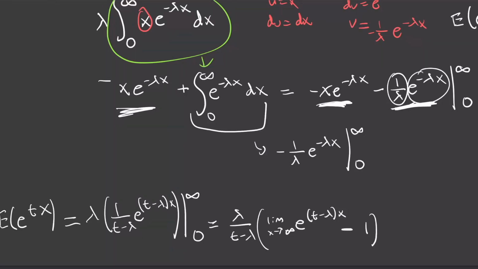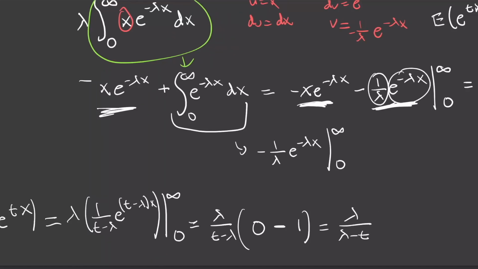Now, as x goes to infinity, this is only going to go to 0 when lambda is greater than t, because then t minus lambda will be negative. So we essentially just need lambda to be greater than t here for this to be 0. But when we take the MGF, we're basically just going to be evaluating stuff at 0. So we just need lambda to be greater than 0, which is basically true all the time because lambda is a rate parameter. Therefore, for all intents and purposes, we can just say that this term right here is 0 because we're only going to be evaluating at t equal to 0. So when we plug this in, we're just going to take the negative of this. So we can just flip the bottom part and say it's equal to lambda on lambda minus t.